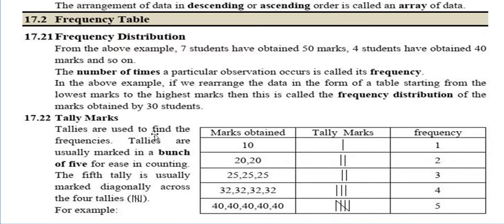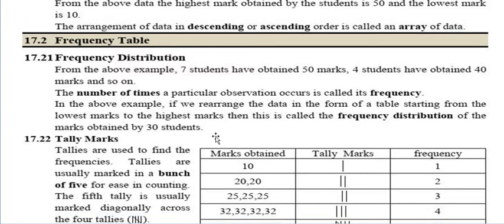Now the tally marks. What do tally marks mean? Tallies are used to find the frequencies. Tallies are usually marked in bunches of 5 for ease of counting, and the fifth tally is usually marked diagonally across the 4 tallies. Like this, I think you have probably studied it in class 4 also.